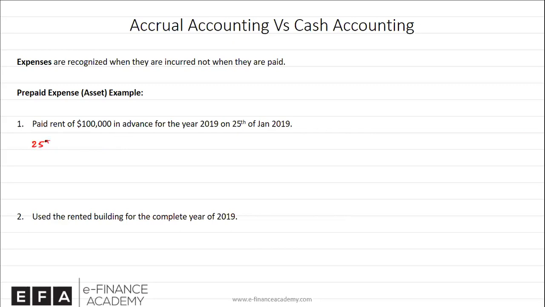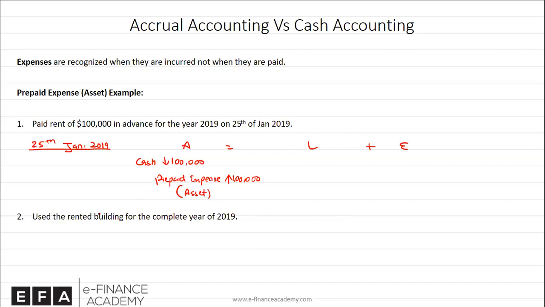So on 25th of January 2019, when you make the payment, this is how we are going to record it. Cash goes down, you pay 100,000. Since this is a temporary asset, we call it prepaid expense asset, or prepaid asset. Keep in mind, this is your asset. So don't get confused by the word expense here. You're not recording the expense, rather you're recording an asset called prepaid expense. The reason why you're not recording an expense in the income statement is because you haven't yet incurred it. You only incur it when you actually receive the benefit.